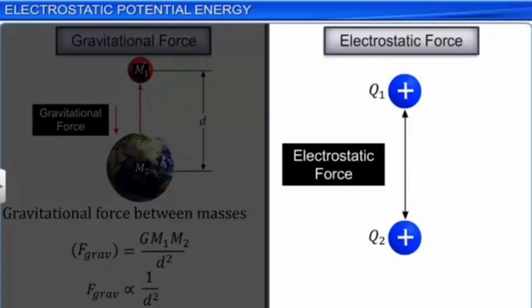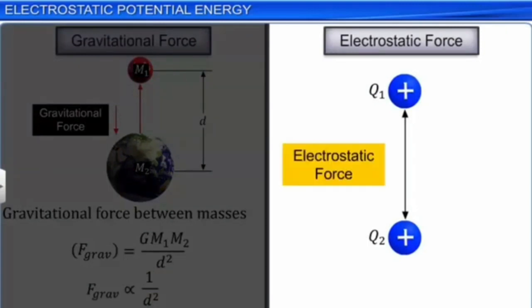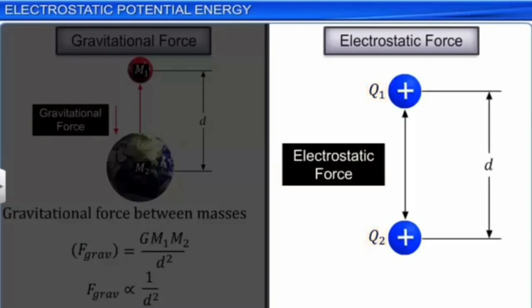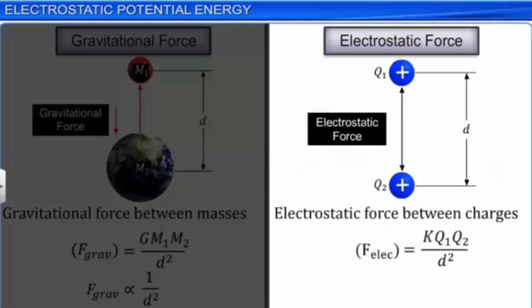Now, according to Coulomb's law, the electrostatic force between two stationary charges Q1 and Q2 separated by a distance d is given by F = K Q1 Q2 / d². Here K = 1/4πε₀.